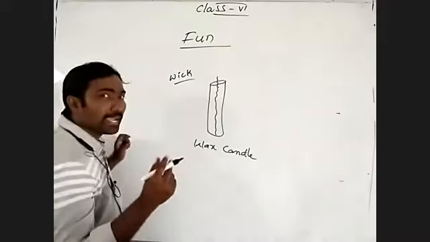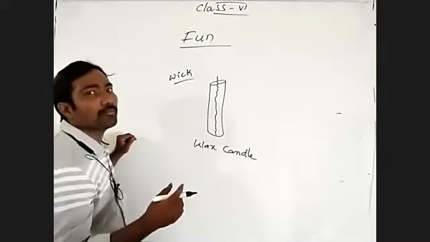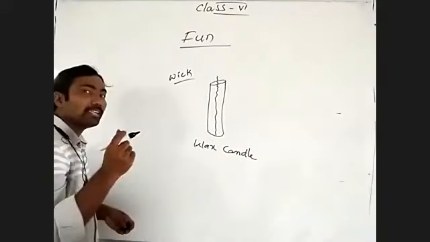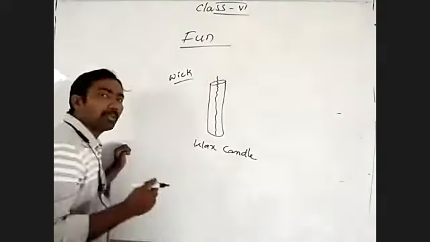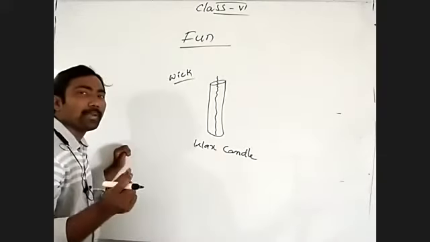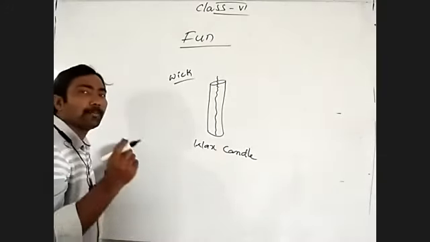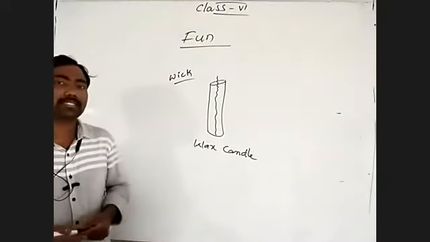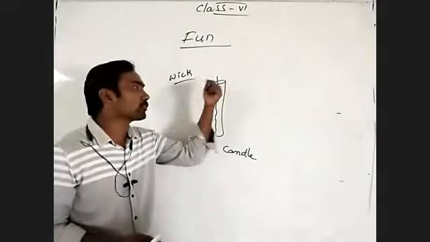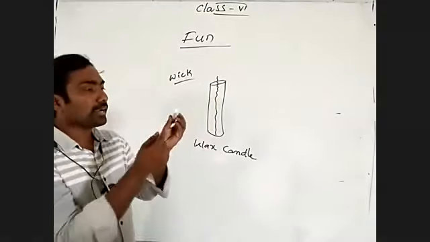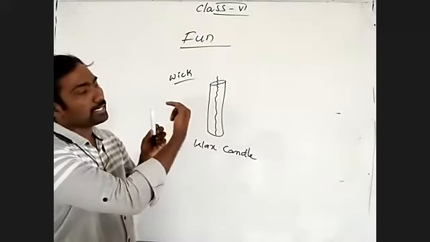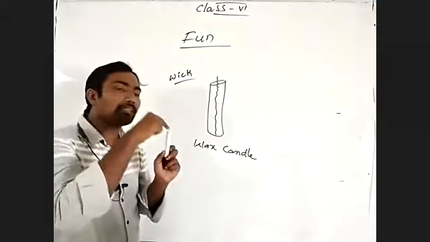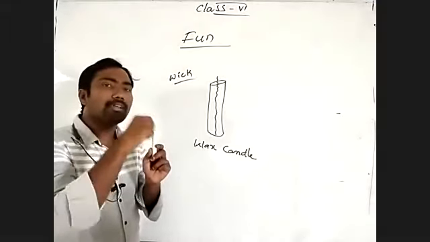We are going to light the wick with the help of a lighted matchstick. By bringing the lighted matchstick near to the wick, but not in contact with it. We are not placing it on the wick. We are placing it at a distance, apart from the wick.